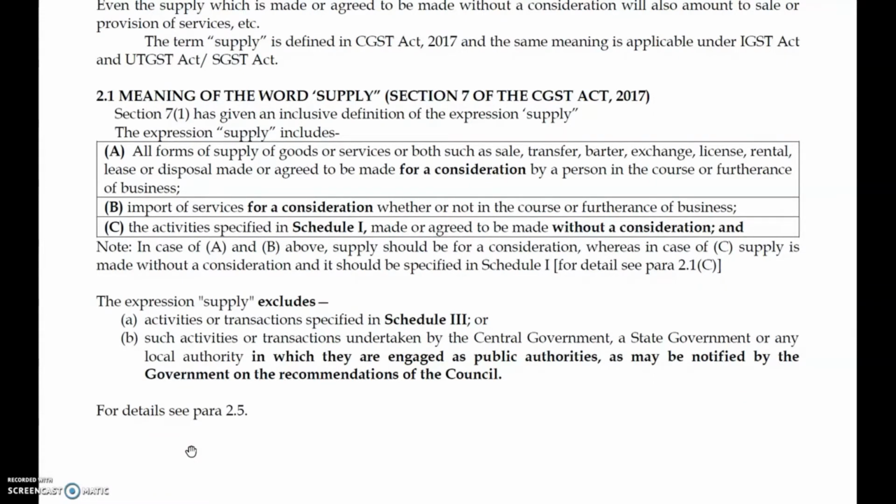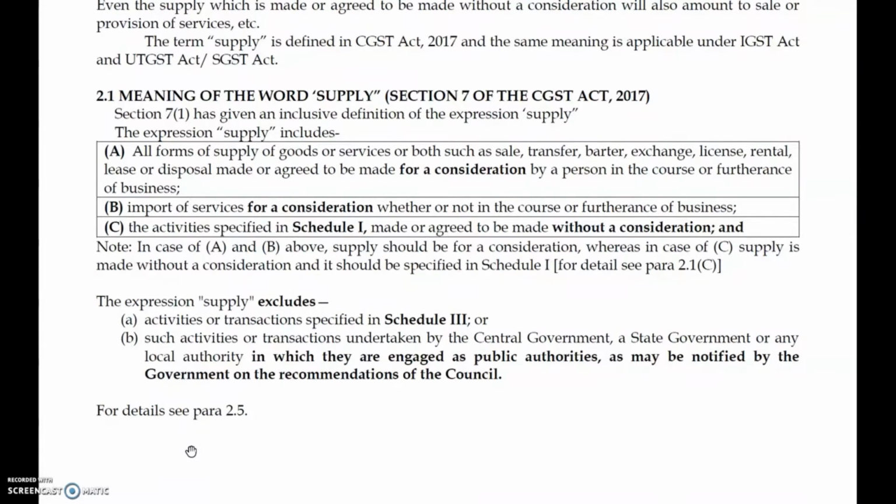So the 6 to 7 items are considered to be the business, and this business is meant for the consideration. The consideration is pertaining to furtherance of the business. So three words: business should be there, consideration should be there, and third, furtherance of the business should be there. So kindly note down: business, consideration, and furtherance of business.